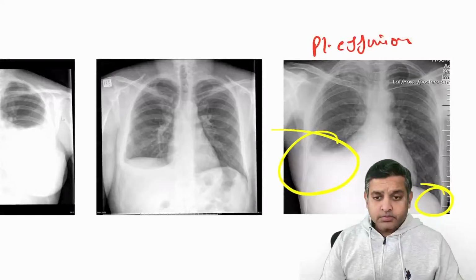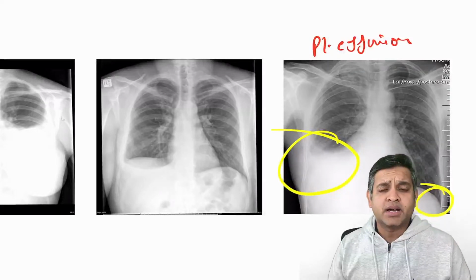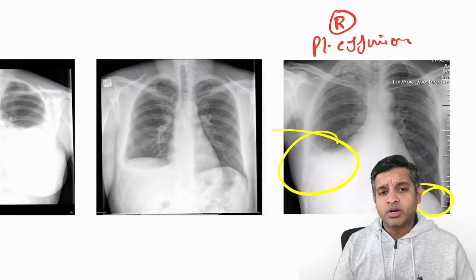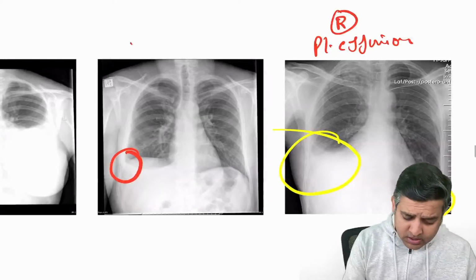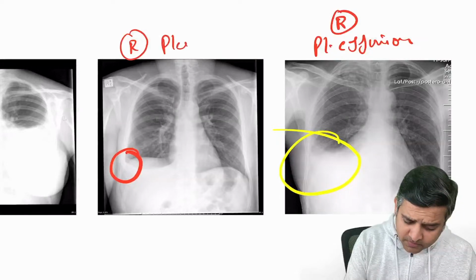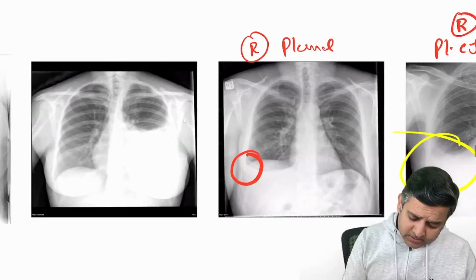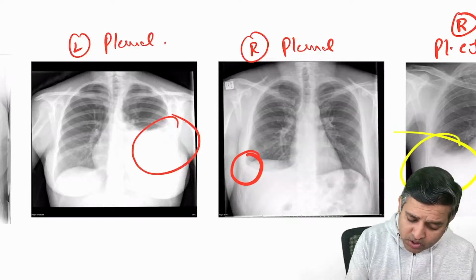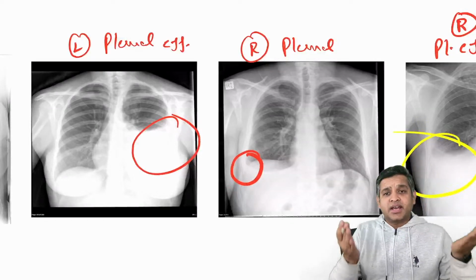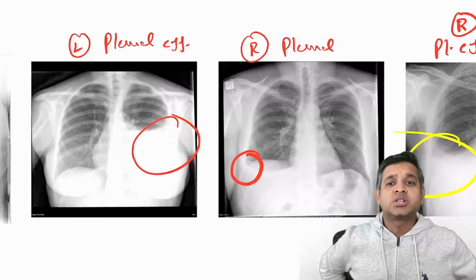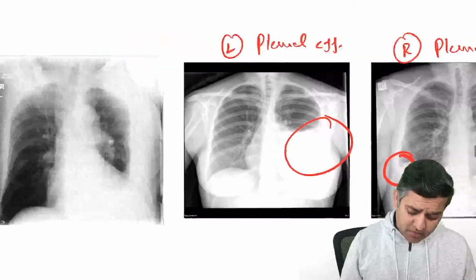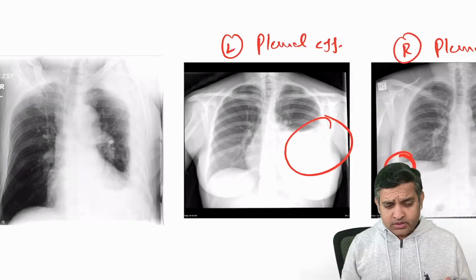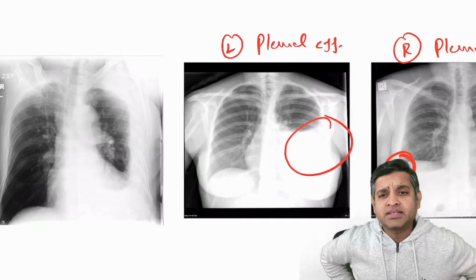So when you see the blunting of the CP angle, this is pleural effusion, and this is a right-sided pleural effusion. Similarly, you see a right-sided pleural effusion here, whereas on this side I see a left-sided pleural effusion. Normally, when you take an erect X-ray, all the fluid goes down and you see the blunting of the CP angle. However, when the fluid is less, then the lateral CP angle doesn't get blunted.